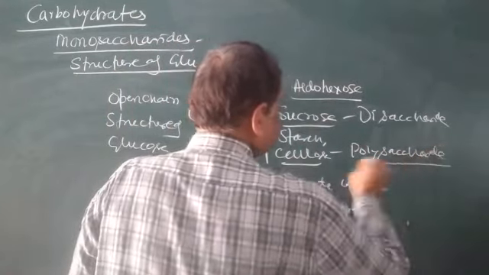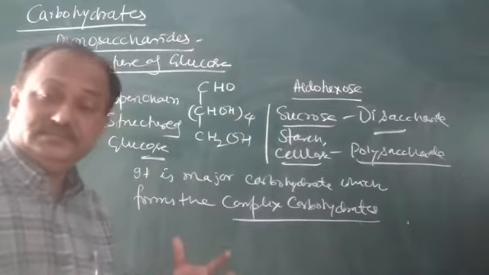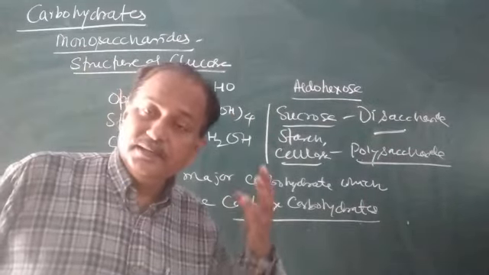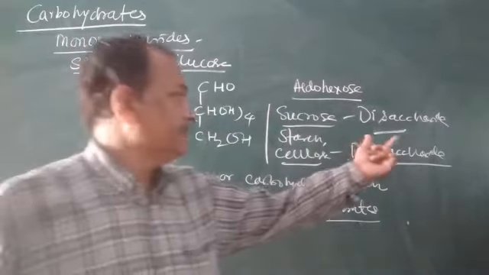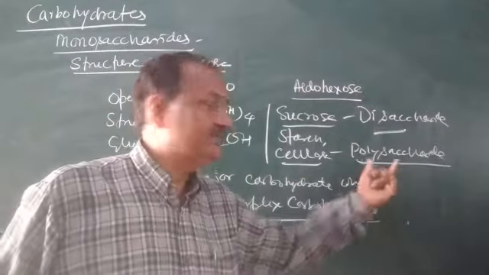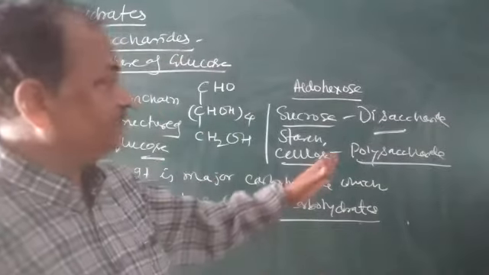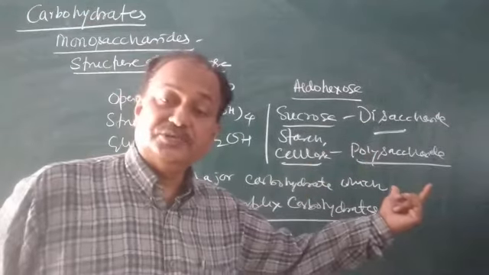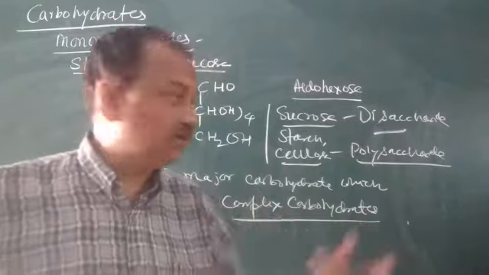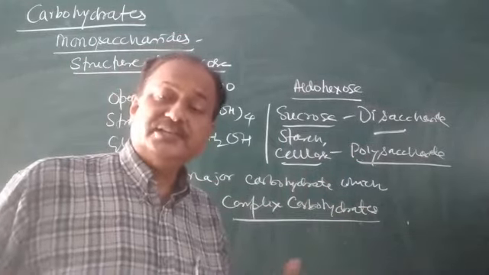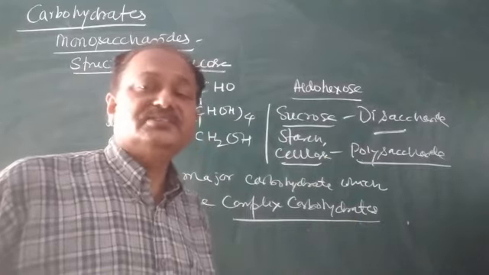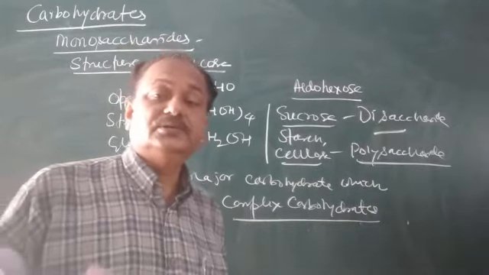So this is the explanation about the importance of how monosaccharides form disaccharides and polysaccharides. Similarly, disaccharides on hydrolysis give 2 units of monosaccharides, and polysaccharides give a large number of monosaccharide units. And we'll see next about the properties of glucose.